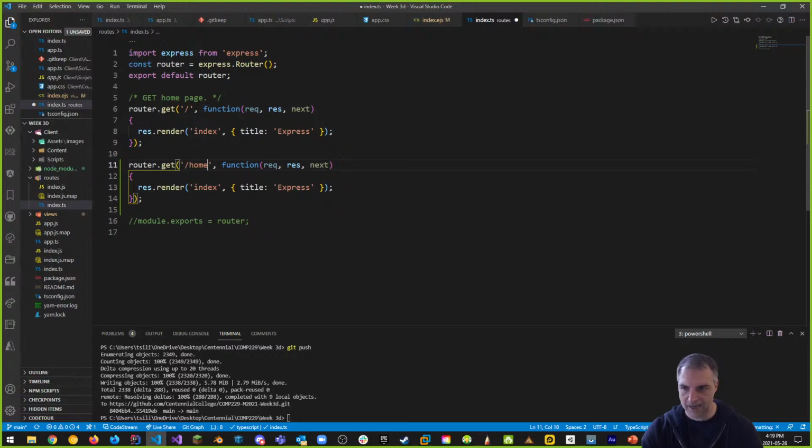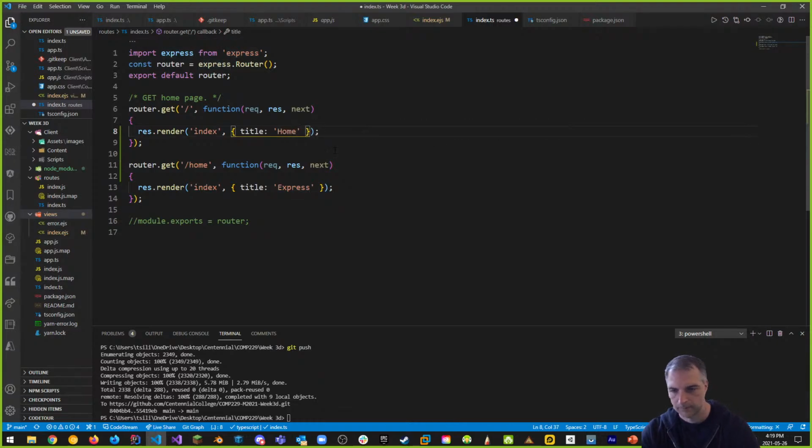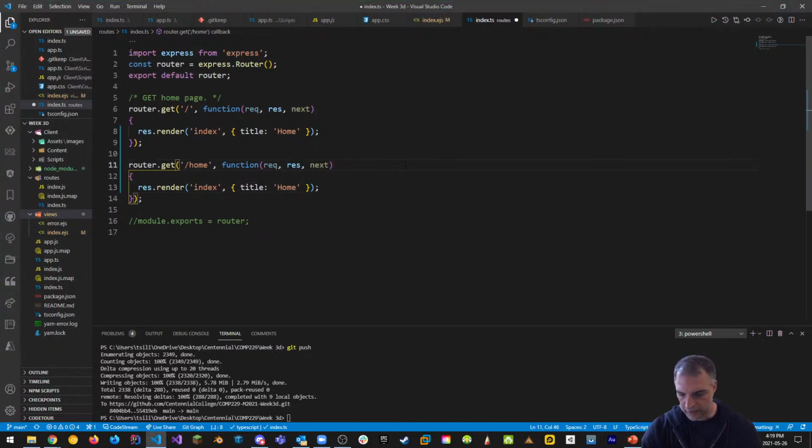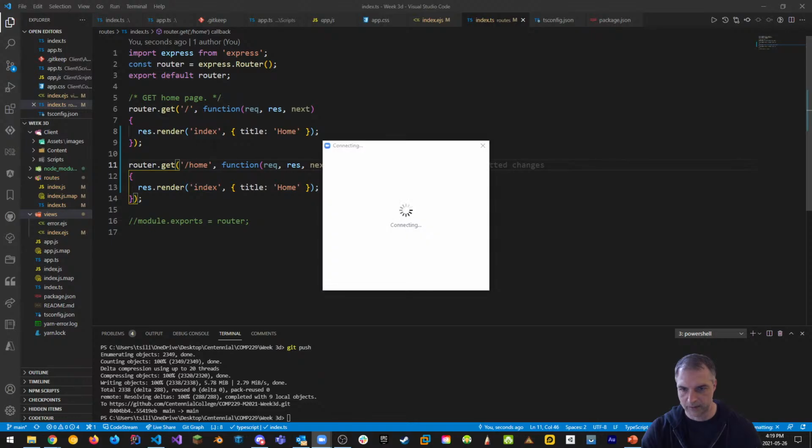So if it's either / or /home, these two routes, what they do is they use the index view, which is this view right here, index view, and we are passing in a title of Express. Well, let's pass a title of home. Okay. So that's why we don't need if statements. We use these things, which are getters, almost like a get.